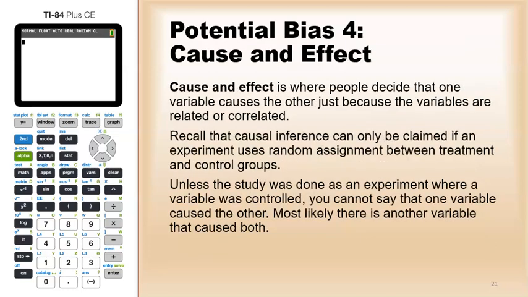Another potential bias, cause and effect. Cause and effect is where people decide that one variable causes the other just because the variables happen to be related or correlated. So recall, causal inference can only be inferred if an experiment uses random assignment between treatment and control groups. Unless the study was done as an experiment where a variable was controlled, you cannot say that one variable caused the other. Most likely there is another variable that caused both.